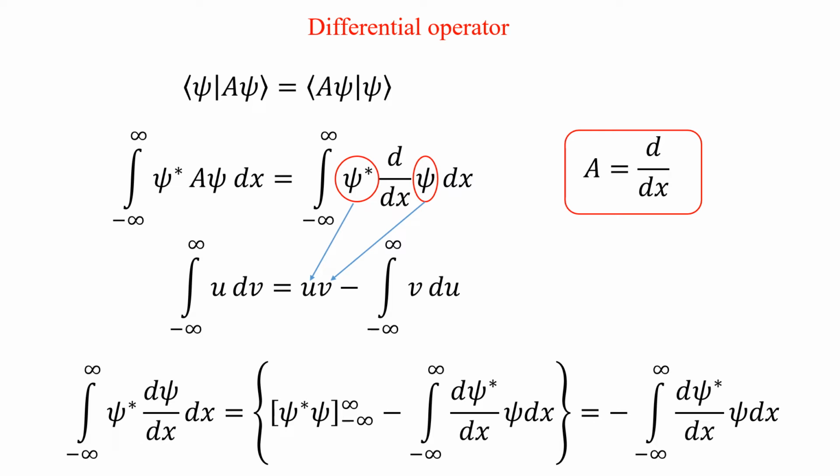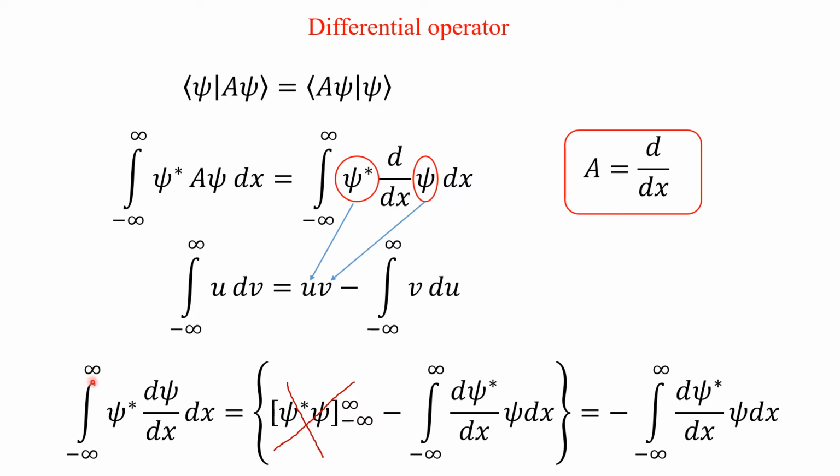If psi is 0 at minus infinite, then psi star will be 0 at plus infinite. So this will be 0 either at the limit minus infinite or at plus infinite. So the only term left out is minus integral d psi star psi dx. So I have taken this here.